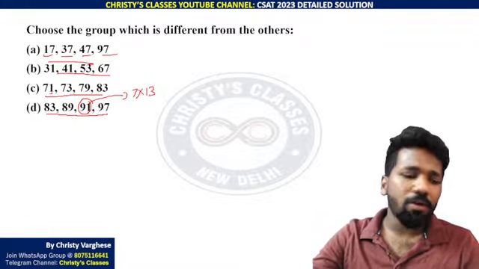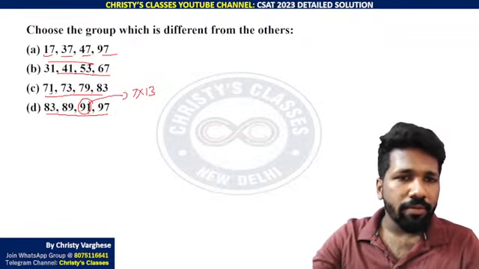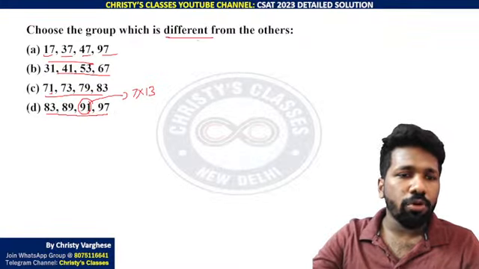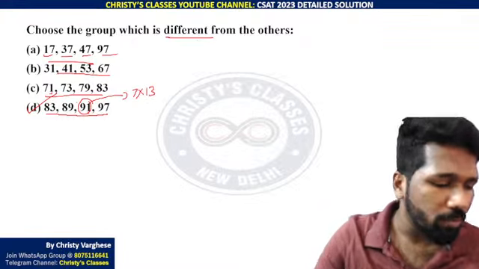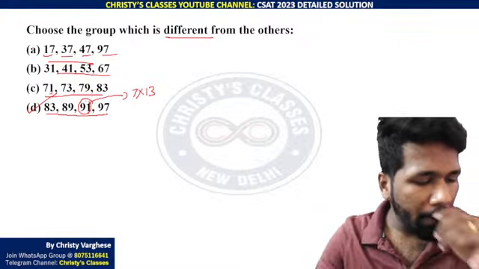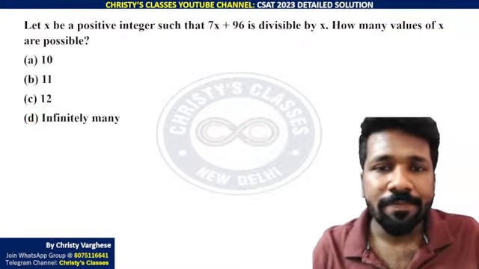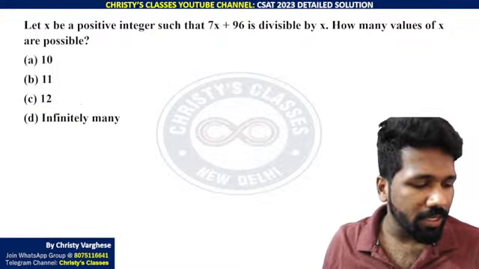So except 91, all others are prime, but we want to find the odd one out group. So option D is the odd one out group. All of you clear? So option D is the correct answer. So the next question, 30 seconds only, please try.